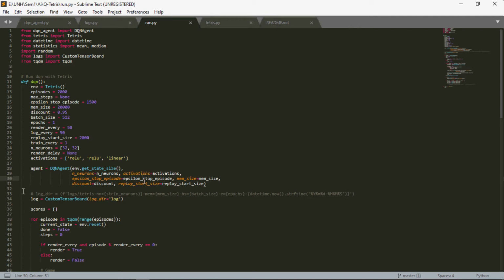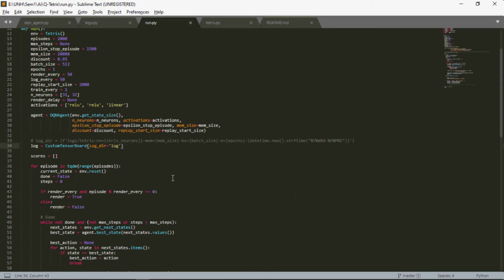Then we created a variable agent in which we initialized a DQN agent by giving the parameters such as the number of neurons, activations, epsilon stop episode value, memory size, discount, and replay start size. After that, we gave the path for the log in order to store the logs.